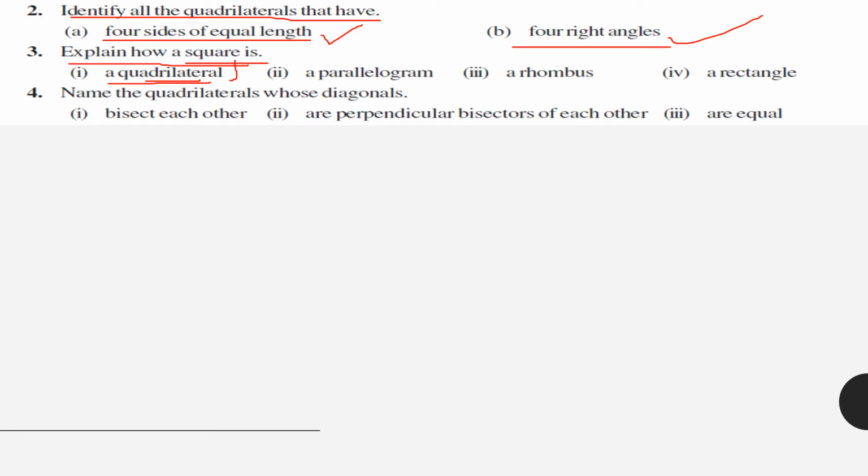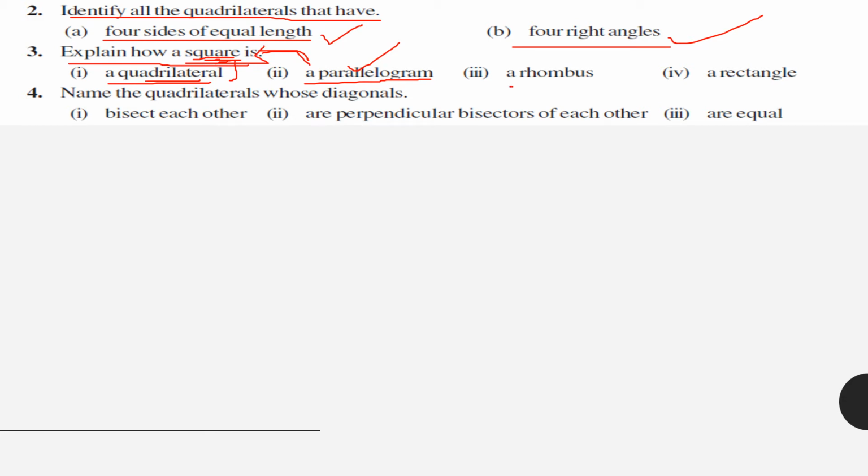No issue. Why is a square a parallelogram? You can tell because all the properties of a parallelogram are here also. It has again two pairs of parallel sides. It also has all sides equal. Apart from that, diagonals bisect each other. So all properties of a parallelogram are followed by a square. Hence, it is also a parallelogram.